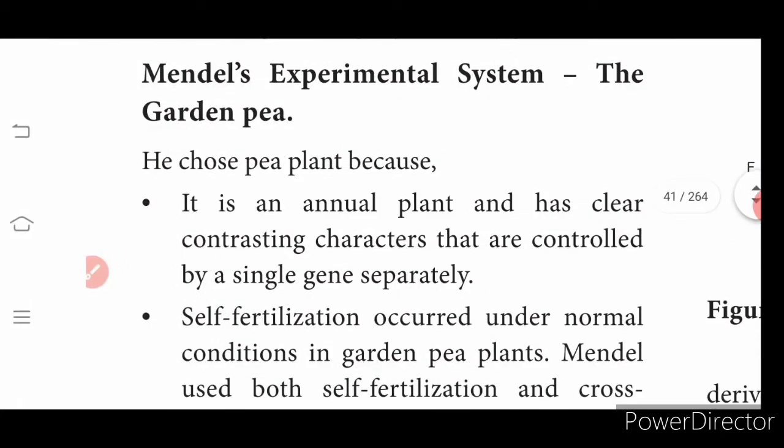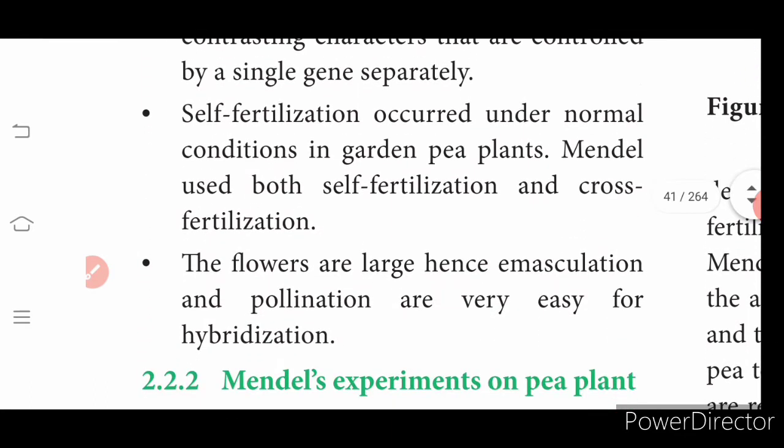Mendel's experimental system was the green pea. Why has he chosen the pea plant? It is an annual plant, so that at least in a year we will get another generation. Self-fertilization occurred under normal conditions in green pea plants, and Mendel used both self-fertilization and cross-fertilization. Flowers are large, and emasculation and pollination were easy for hybridization.